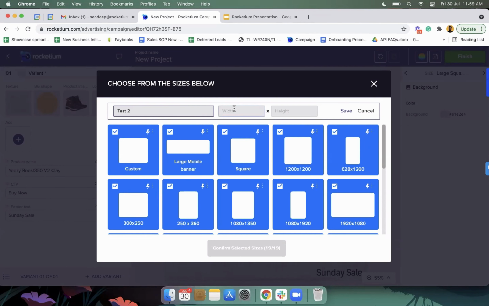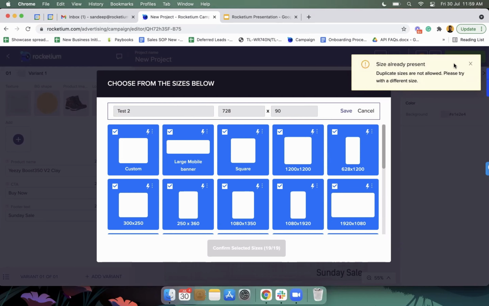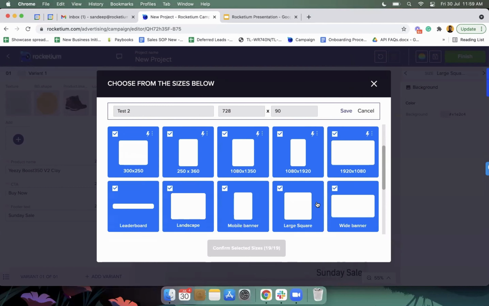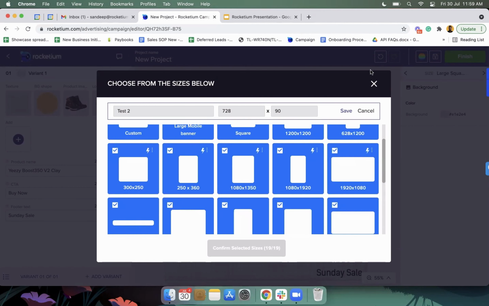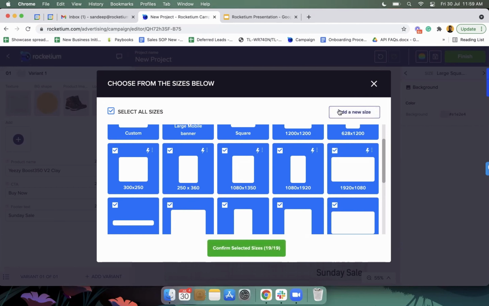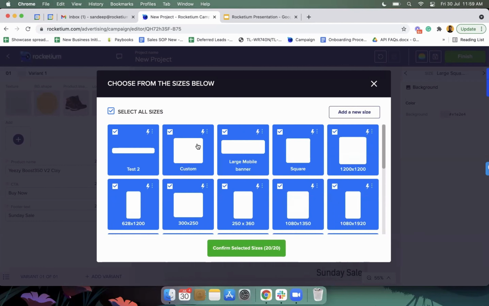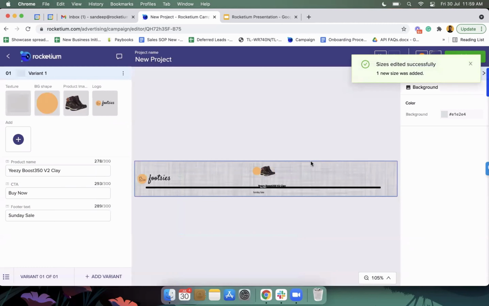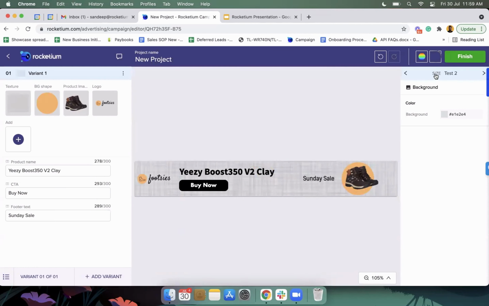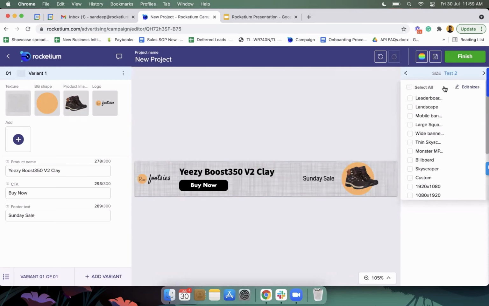Let's see, 728. Okay, it's already present. Maybe one of the sizes in this. So, okay, let's do a different size. Let's do a 750 by 100. This is now test 2, 750 by 100. We added it. Okay, it's created now. So why it worked out is because the leaderboard was already in there.